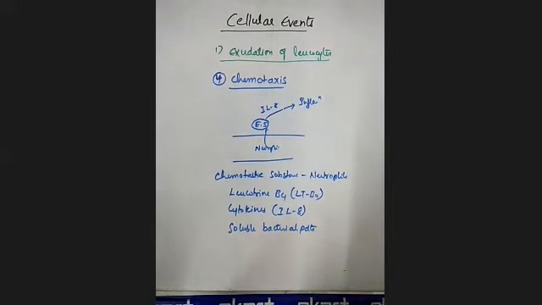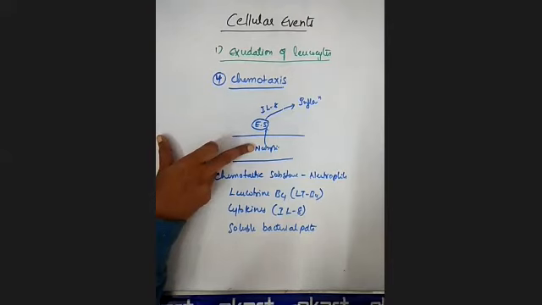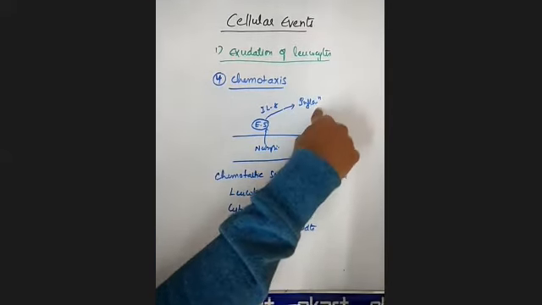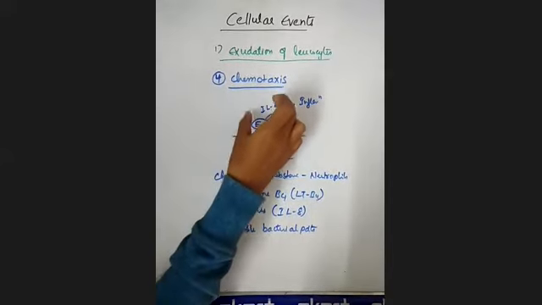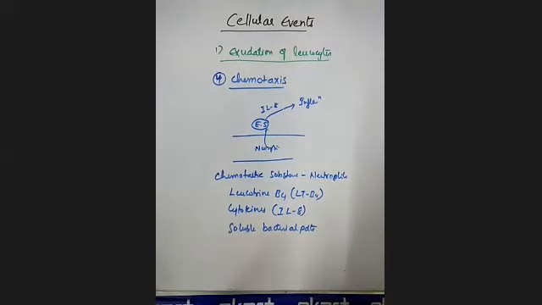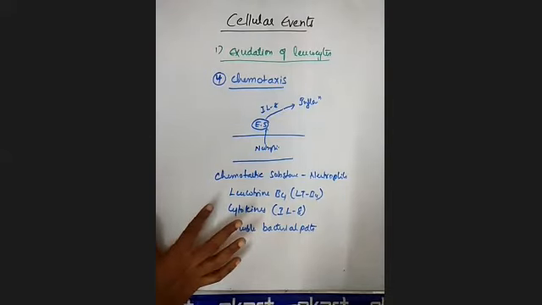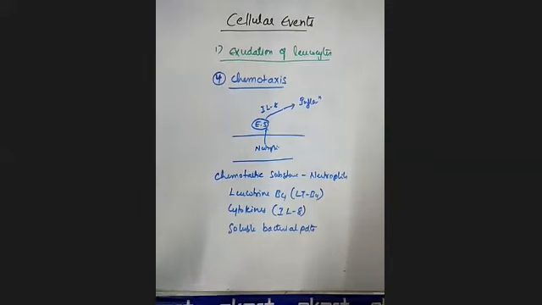What is this chemotaxis? It is chemotactic factor mediated migration of leukocytes into the interstitial tissue, finally the tissue where there is inflammation, with the help of some chemotactic factors. This we call chemotaxis, and these are some examples of chemotactic substances for the neutrophils. Not for all substances; specifically for the neutrophils, these are the chemotactic substances: leukotriene B4, cytokines, and soluble bacterial products.